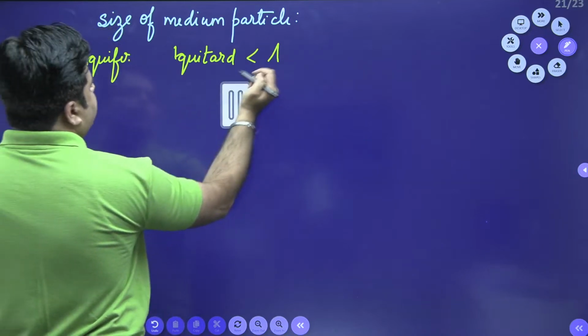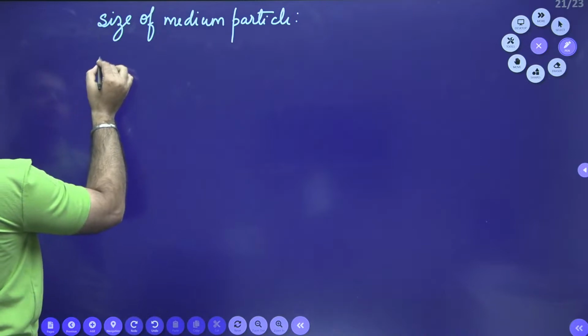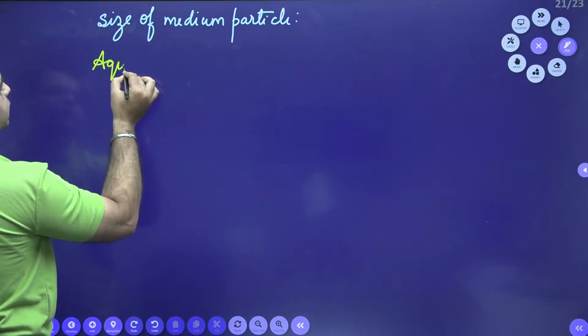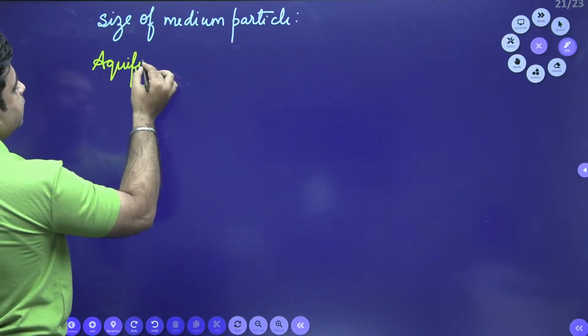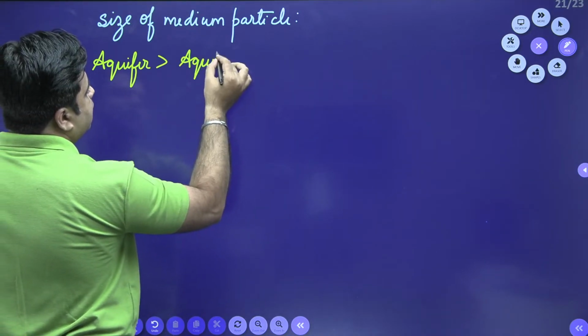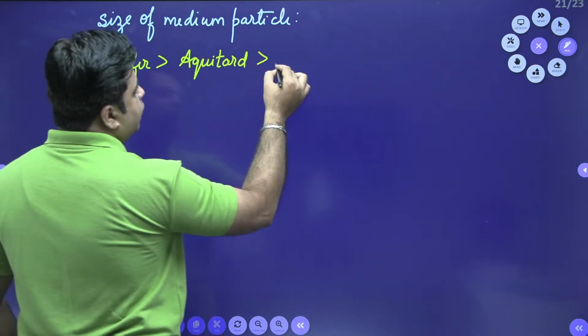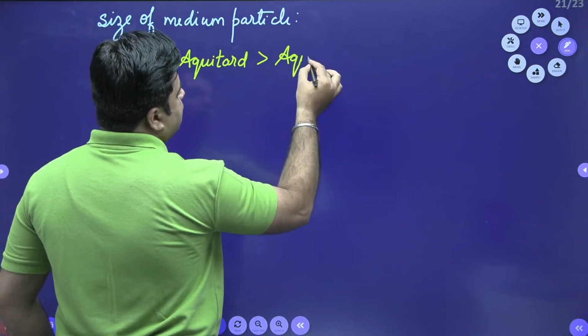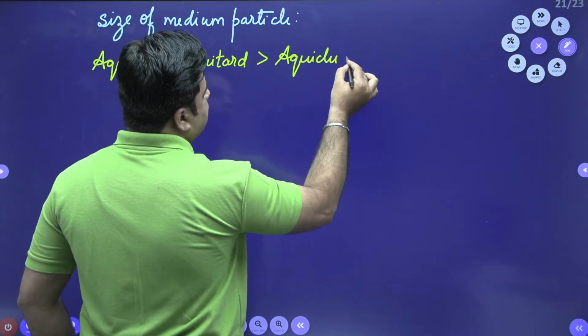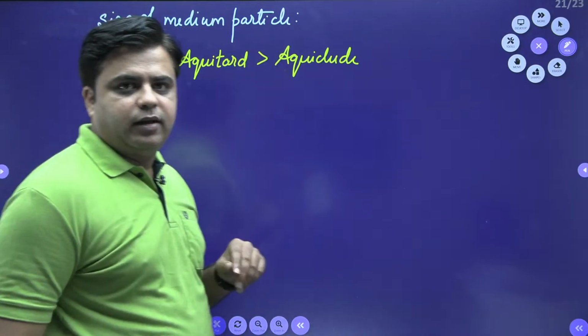I just made the opposite signs. So aquifer has the highest size of the medium particle, then you have aquitard, and then you have aquiclude. This is the order of the size of the particle, right?